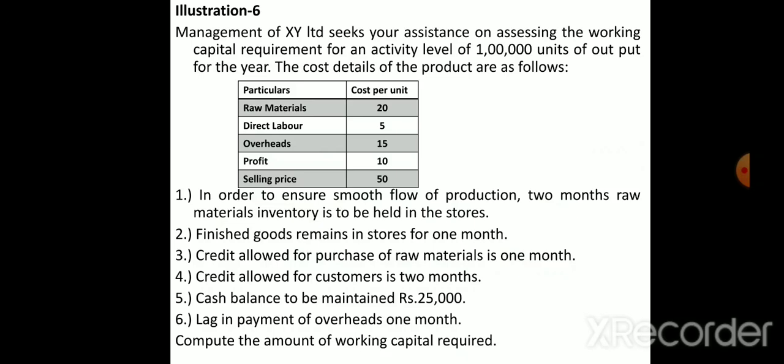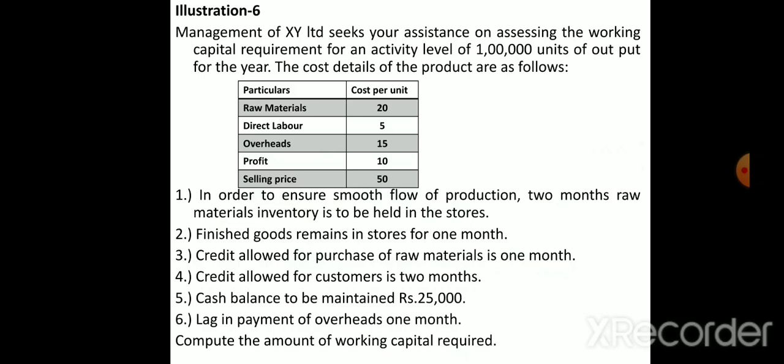Raw material stage. Per unit how much have they given? Total units 1 lakh into raw material cost per unit of 20 rupees. If you multiply by 20, you will get 20 lakhs. They have given 2 months, so into 2 divided by 12. If you calculate that formula, you will get the total value of the raw material stage, the amount required for that stage.